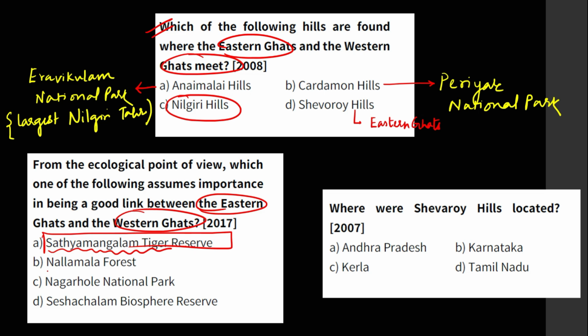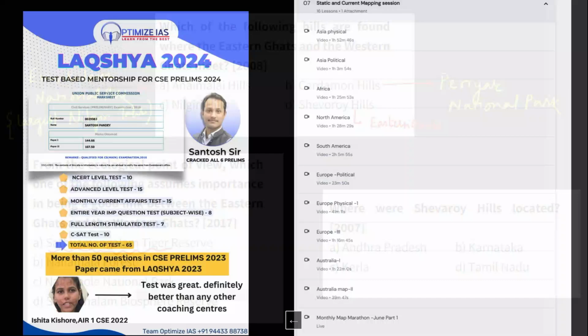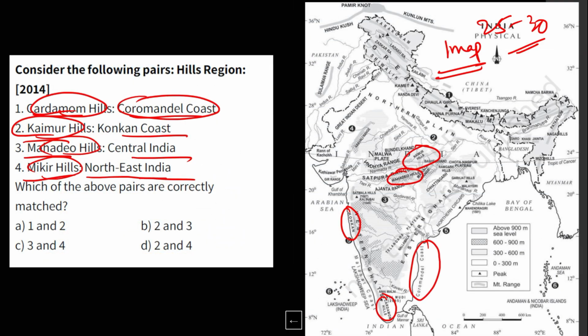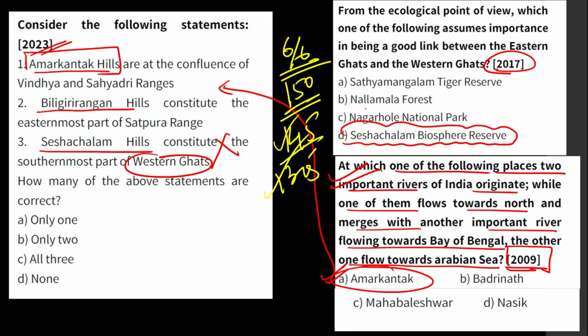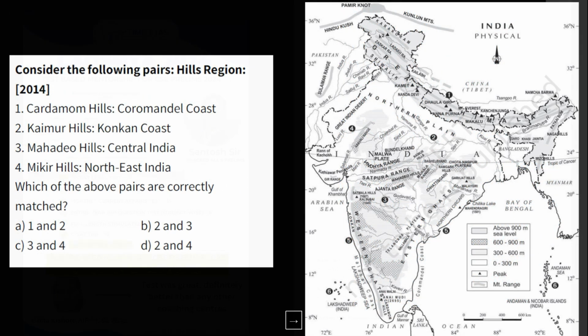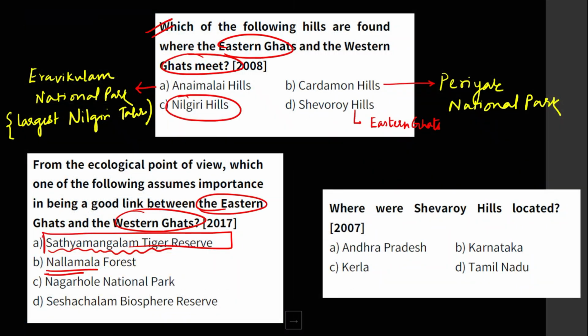You can see this Nallamala forest, and you can see again here Nallamala forest. So there are some important hills, mountain ranges, which they are picking every time within 4 or 5 years. They are picking 2-3 times. Obviously those mountain ranges are very important.